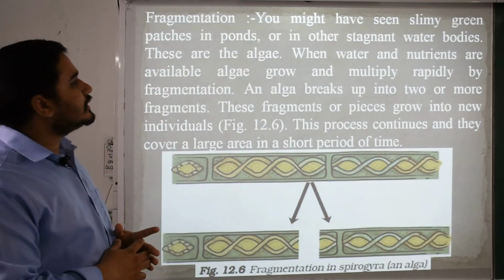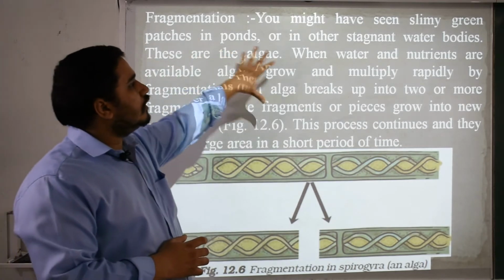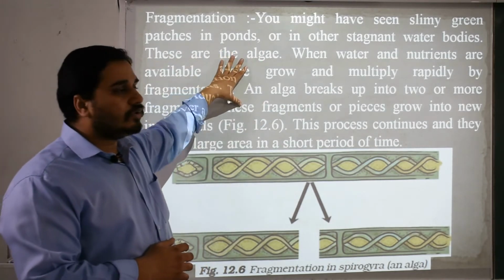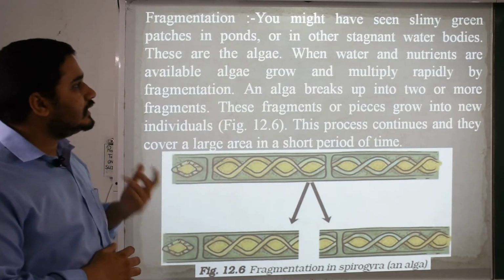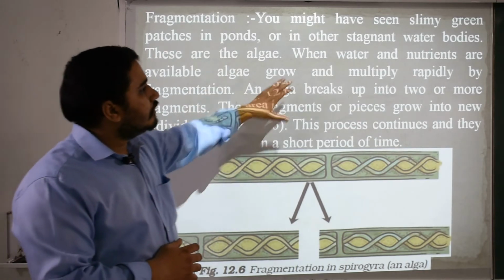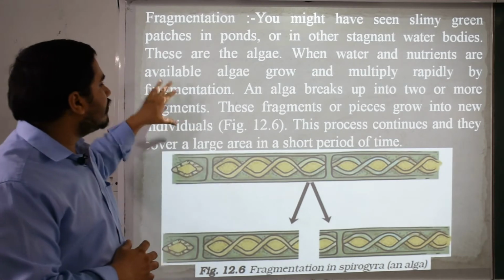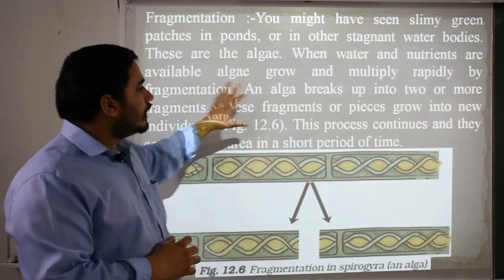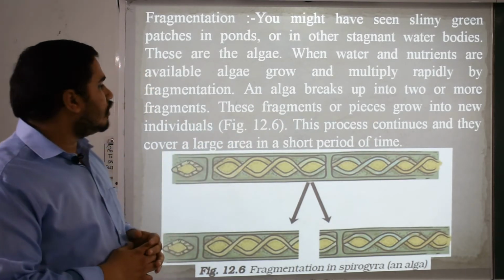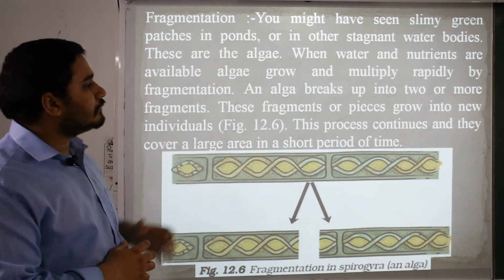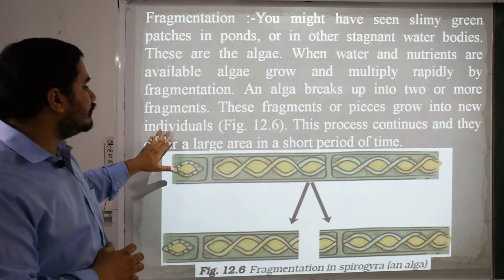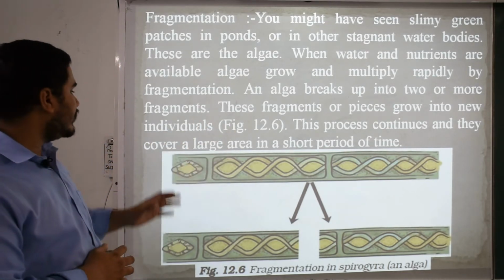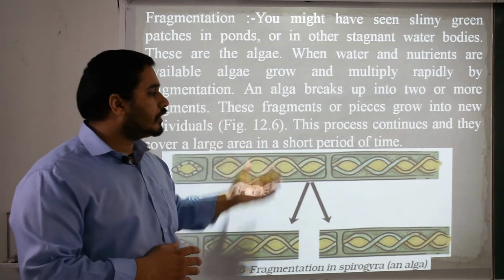You might have seen slimy green patches in ponds or in other stagnant water bodies. These are the algae. In the local language we can also call this kai in Hindi. When water and nutrients are available, algae grow and multiply rapidly by fragmentation, and algae break up into two or more fragments. These fragments or pieces grow into new individuals. In this figure you can check here. This process continues and they cover a large area in a short period of time.